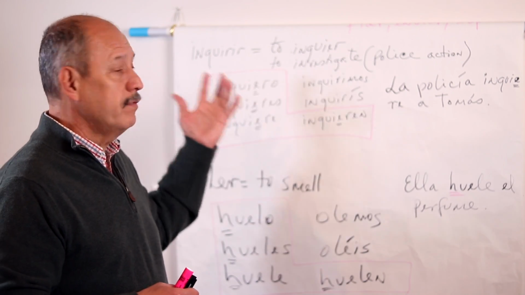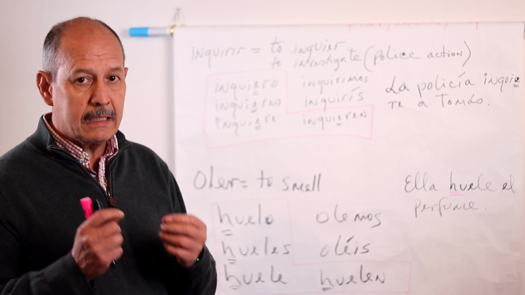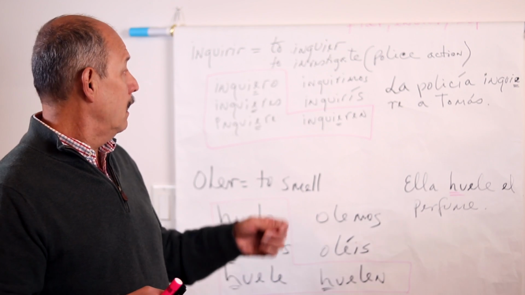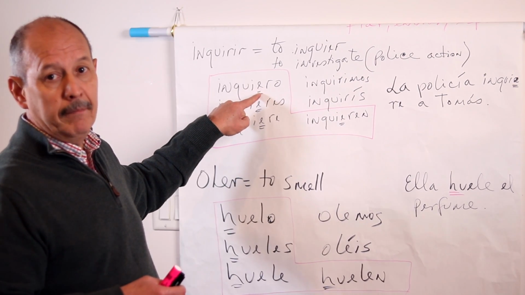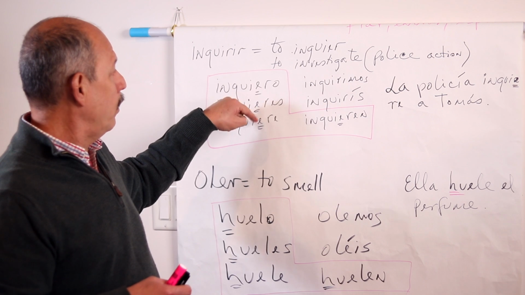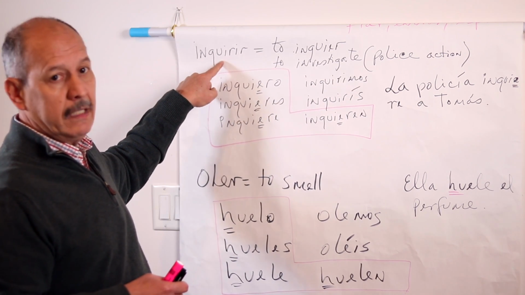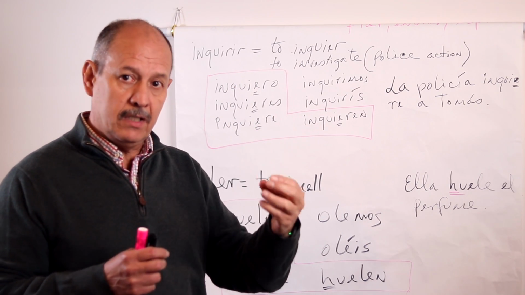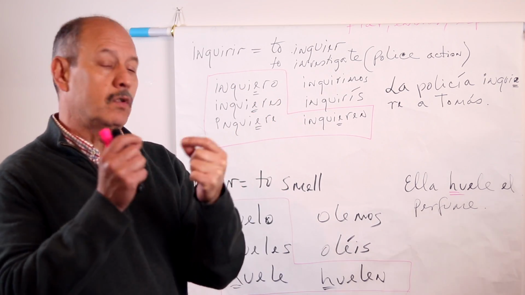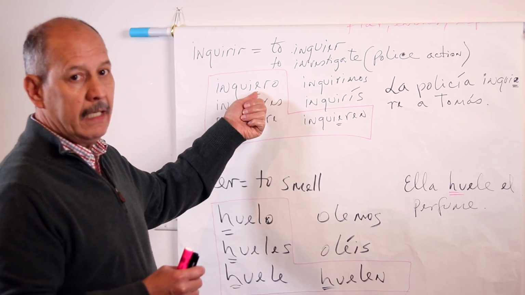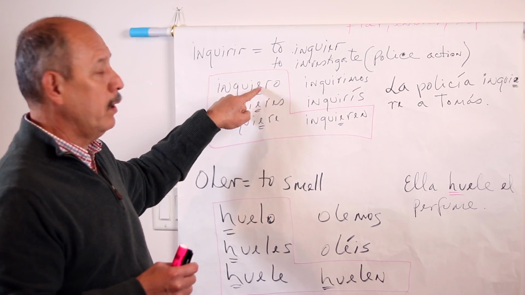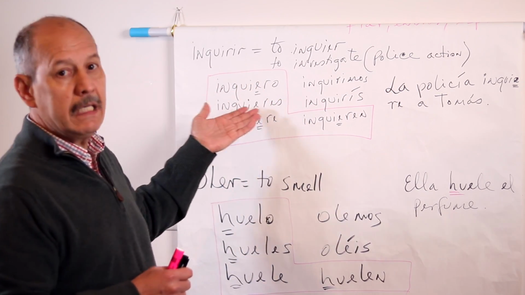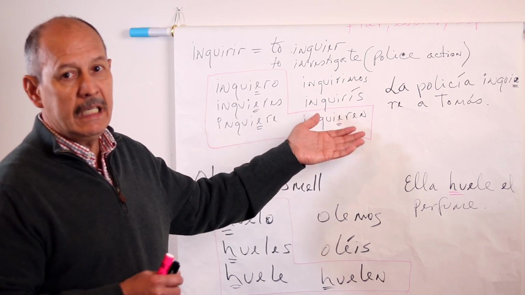Now, how does the verb go in the conjugation? Exactly like the verbo pensar or the verbo sentir, right? With an E in the stem. But that E is imported from outside because see the infinitive is I in the stem. And the verbs that change as a stem change verb, we have an E that changes into IE. Here we already have the E as part of the stem, so we imported the E and we have now the conjugation. Inquiero, inquieres, inquiere, inquieren.